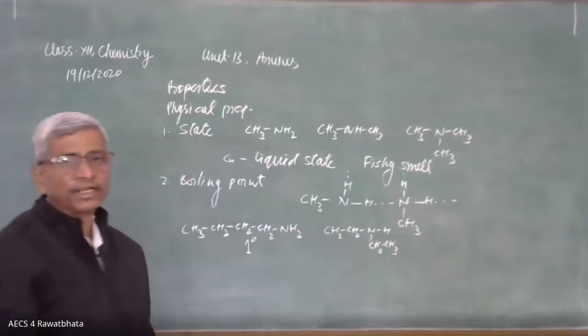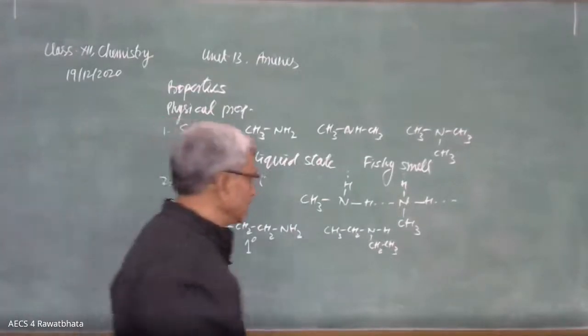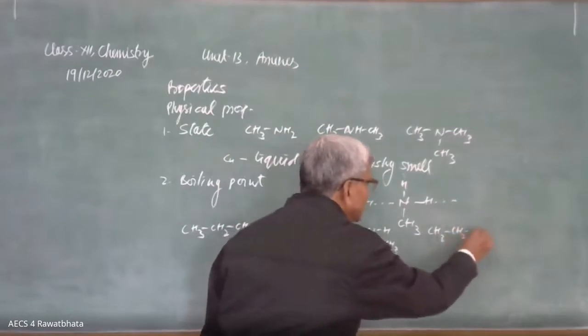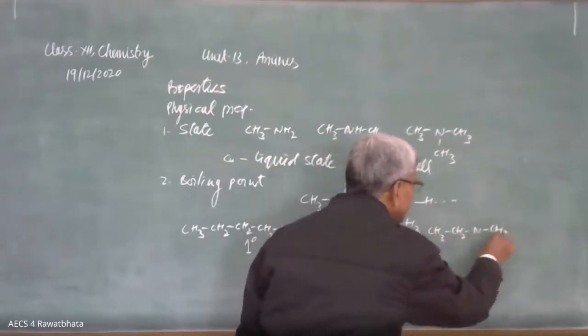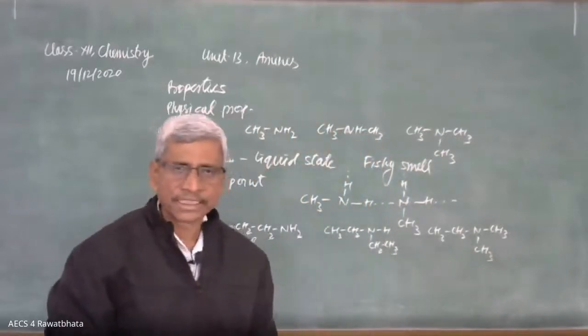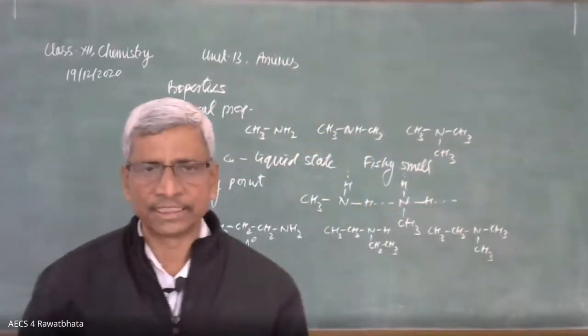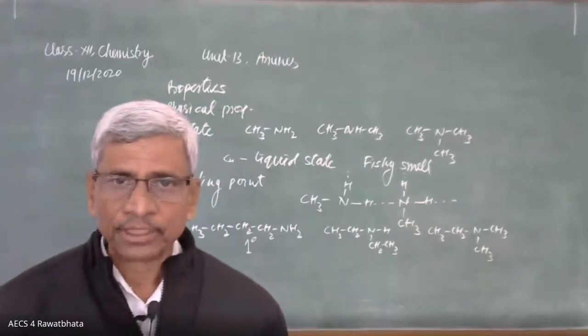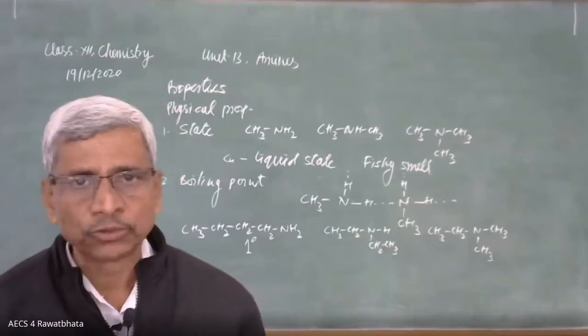This is a 2 degree amine. And another one, (CH3)3N. These have the same molecular mass, same number of carbon, hydrogen, nitrogen. Molecular mass same. They can form hydrogen bond also.